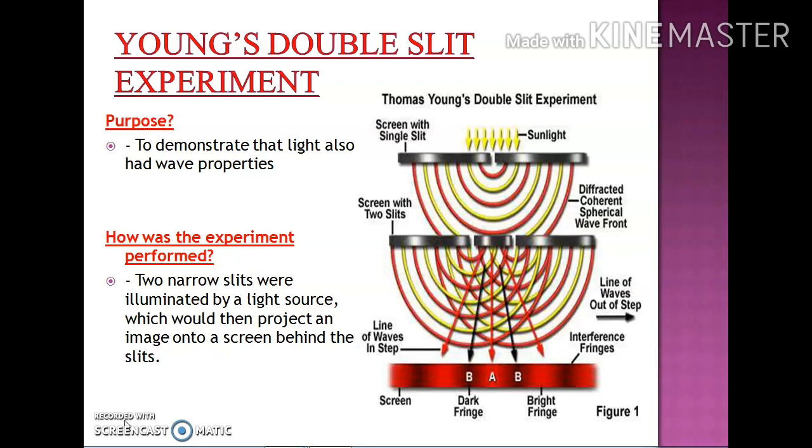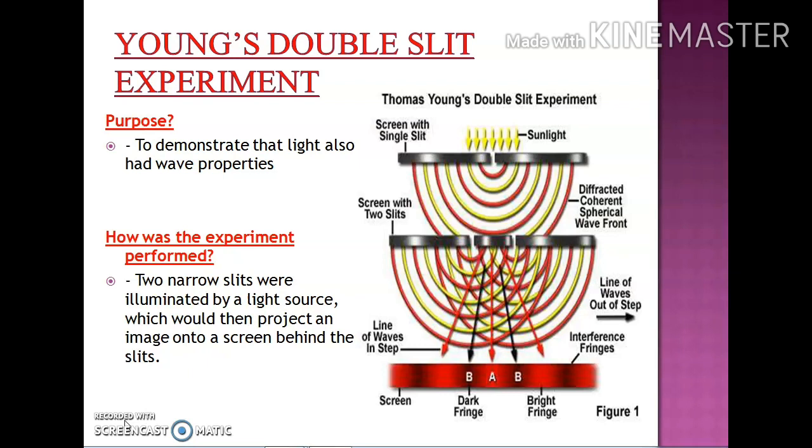When these wave fronts reach the slits S1 and S2, which are placed at a small distance d, each of them becomes a source of secondary disturbance, and secondary wavelets start coming out of S1 and S2 in the form of crests and troughs. You can see in the picture also. These waves have the same wavelength, same amplitude and same time period.